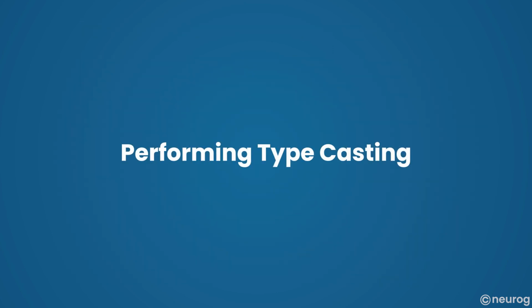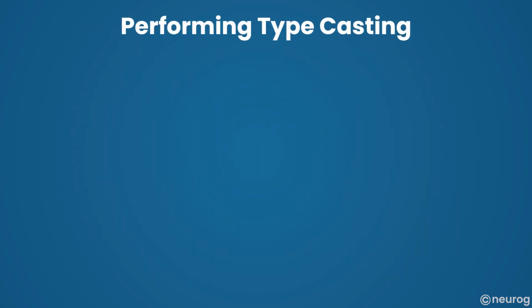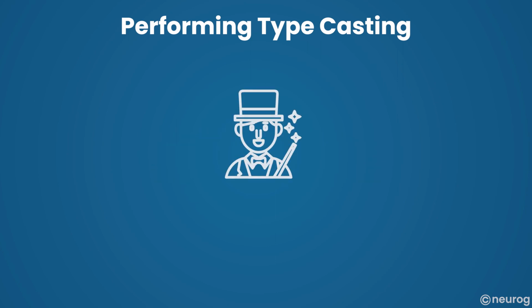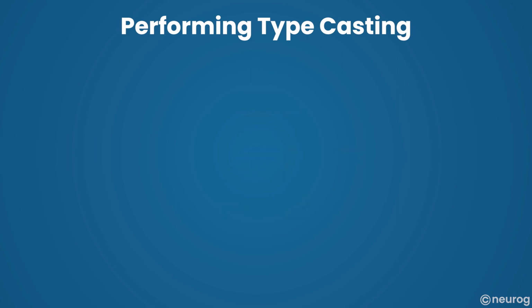Now let's learn how to perform typecasting in Python. You can use built-in functions like int, float and str to perform typecasting. Imagine a shape-shifting magician. They use a wand to change one object into another. And in Python, functions act like magic wands for typecasting.